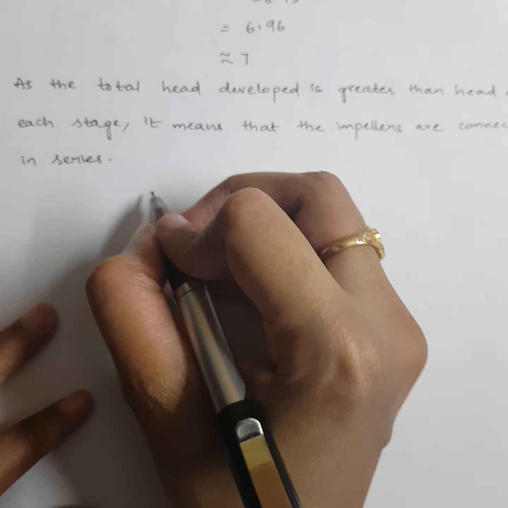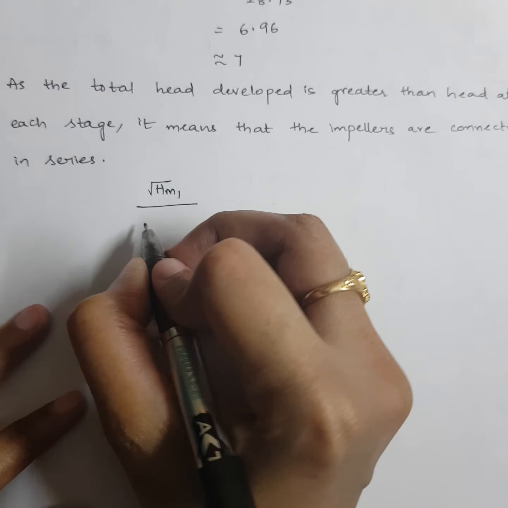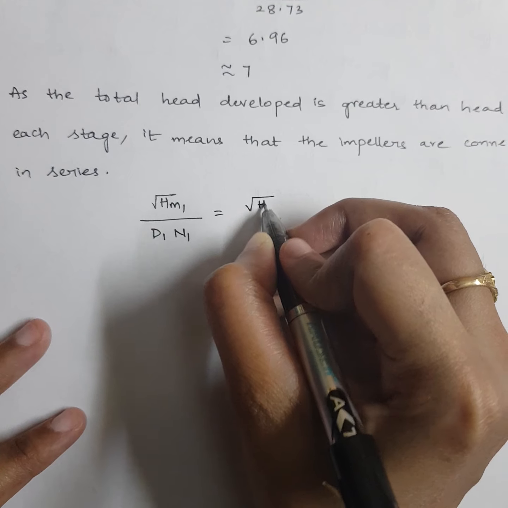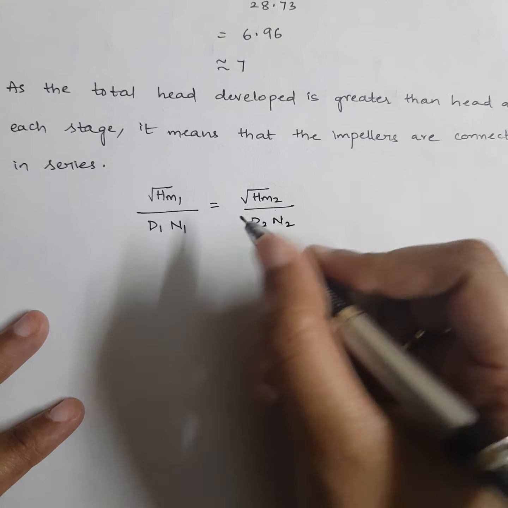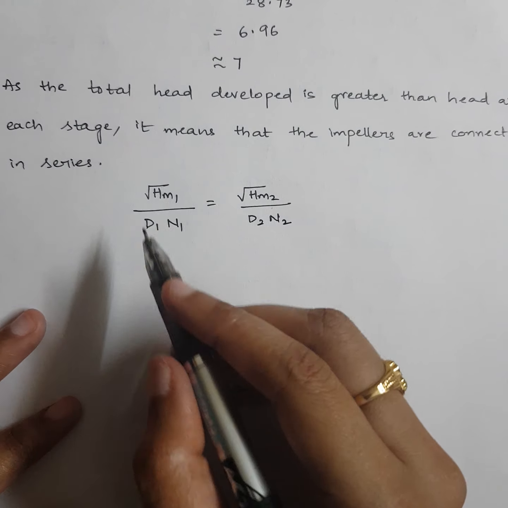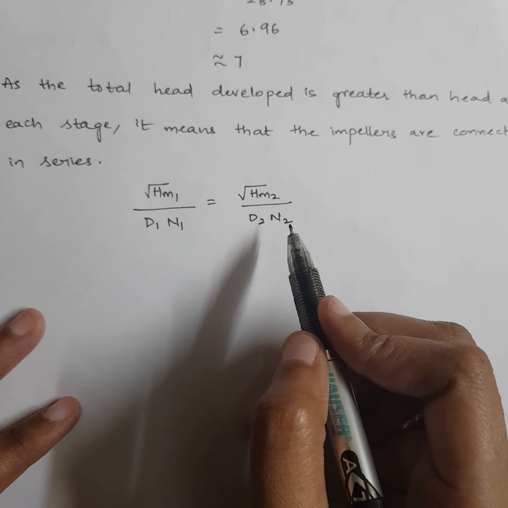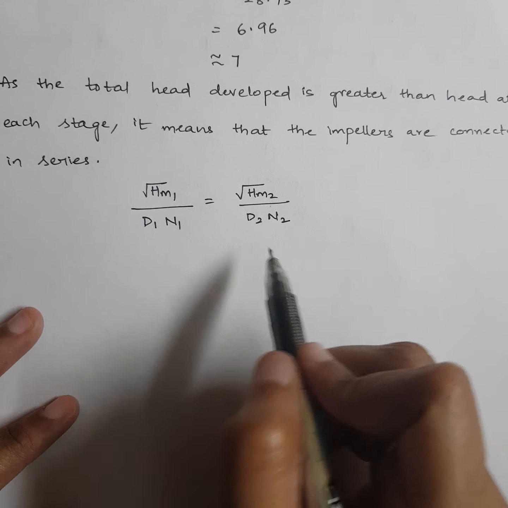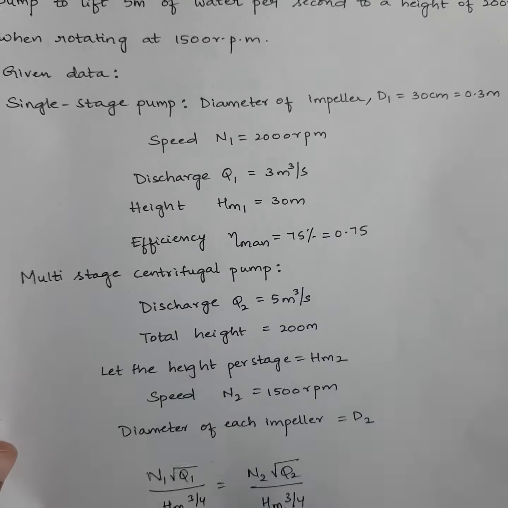That was root hm1 divided by d1 into n1 is equal to root hm2 divided by d2 into n2. You remember this? It was root hm by dn of model should be equal to root hm by dn of prototype. So yes, the same relation. Root hm1 is 30.